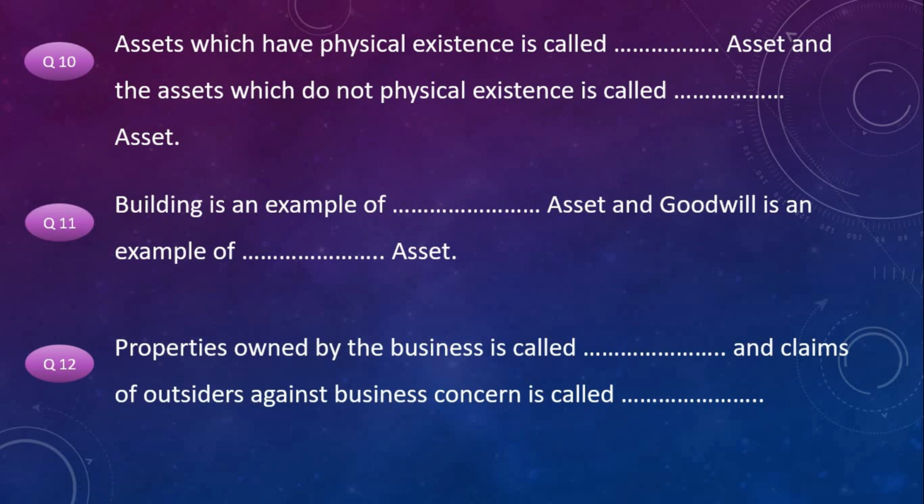The answers for these questions. Assets which have physical existence are called tangible asset and the assets which do not have physical existence are called intangible asset. Building is an example of tangible asset and goodwill is an example of intangible asset. Properties owned by the business are called assets and claims of outsiders against business concern are called liability.